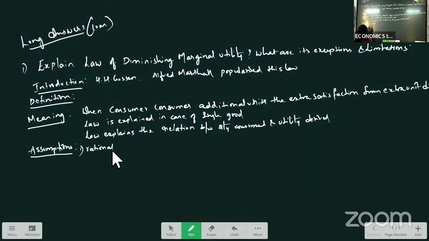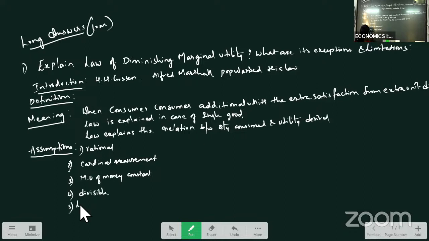Okay, so what are all the assumptions of law of diminishing marginal utility? Consumer is rational, right? Indivisible units? No, we assume that units are divisible here. Consumer is rational, then cardinal measurement of utility is possible, and also we assume that marginal utility of money remains constant, and we assume that units are divisible.